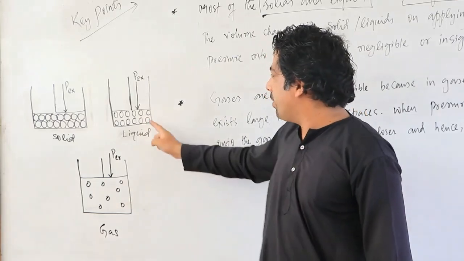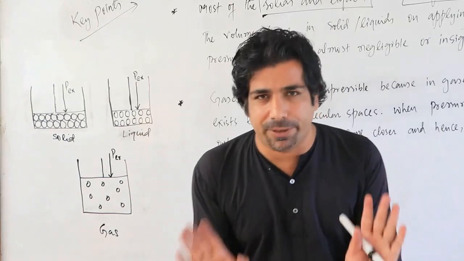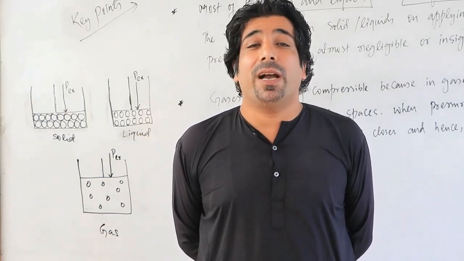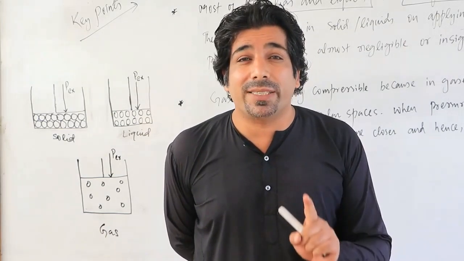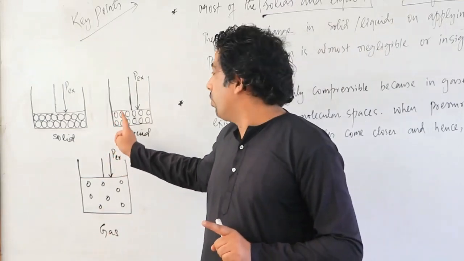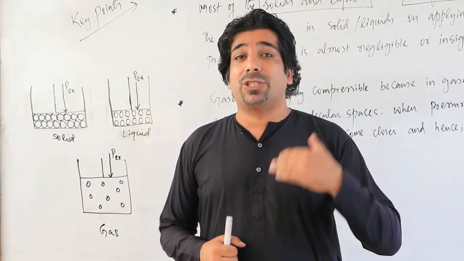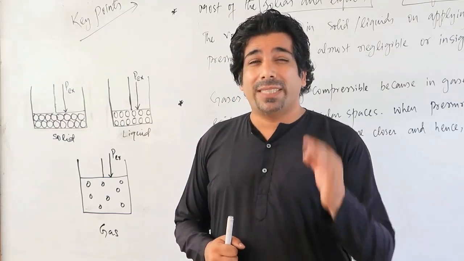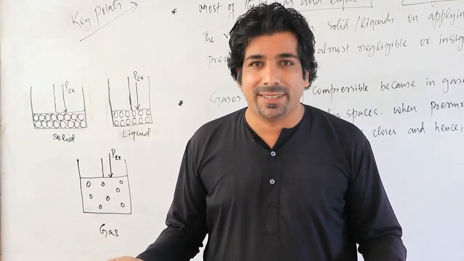But remember, the volume change in liquids will be there, but it will be almost negligible. That means there will be a very small change in the volume in case of liquids. And what does it mean? That the change in volume is so small, differentially small, that it can be neglected.